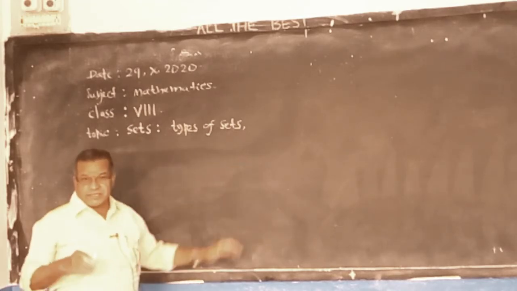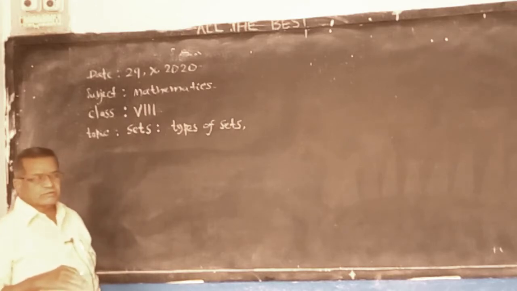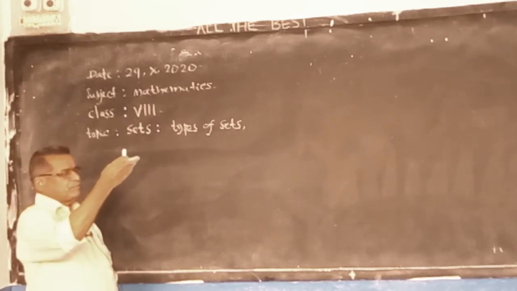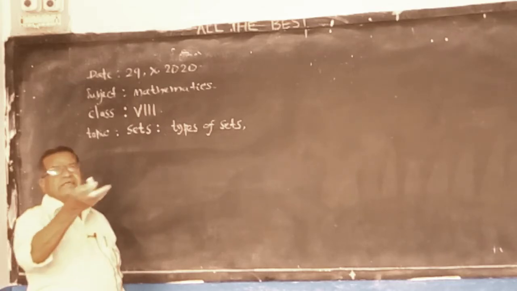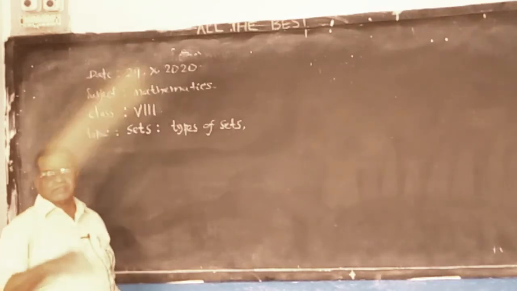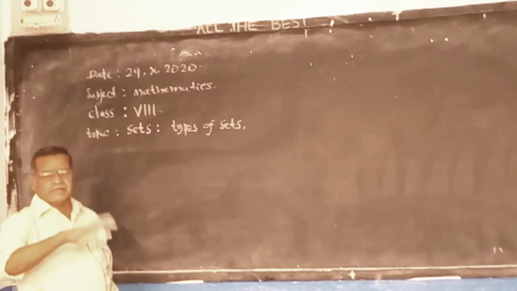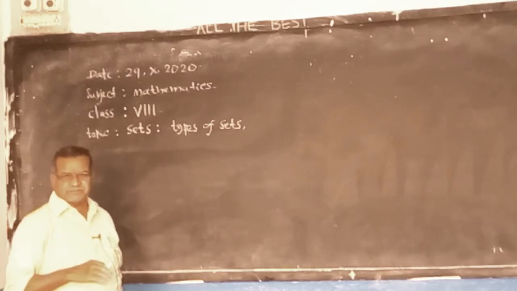And what are the not well-defined objects? Beautiful things. Oh, it is very beautiful. Of course, it is beautiful to you only, but at the same time it may not be to me. It varies from person to person.